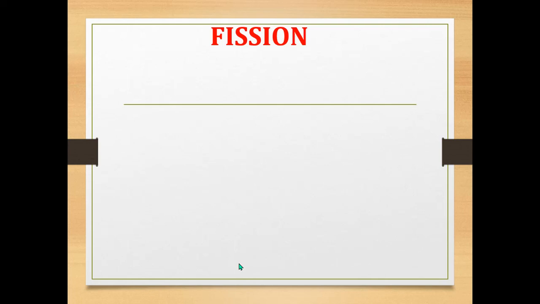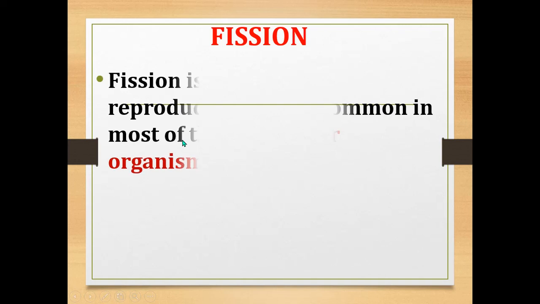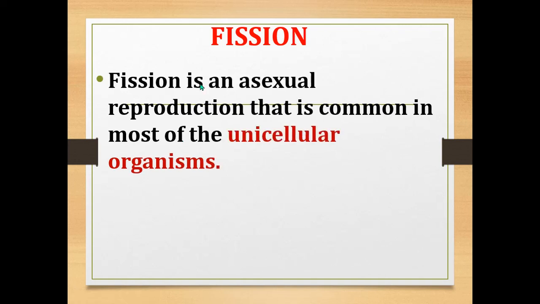First one is fission. Fission is a method of asexual reproduction which is common in most unicellular organisms. So what is meant by unicellular organism? The organism which has a single cell.